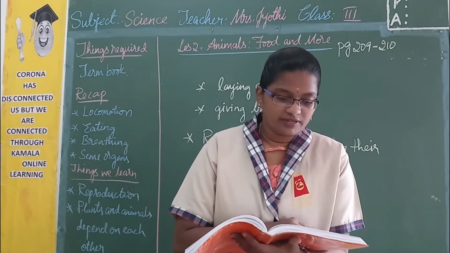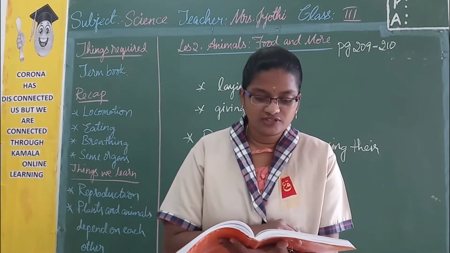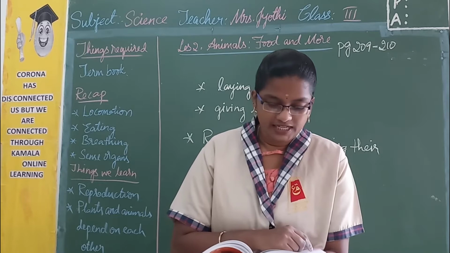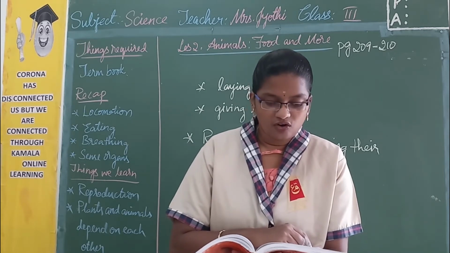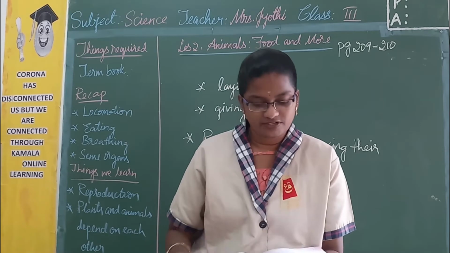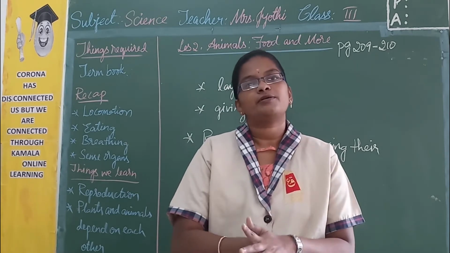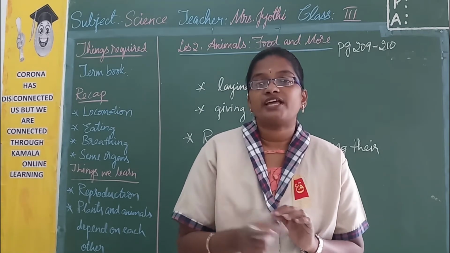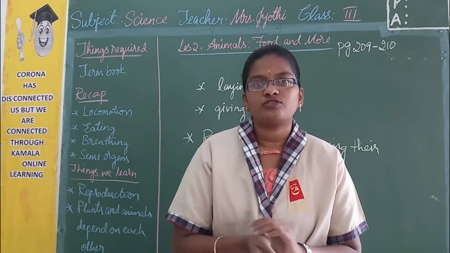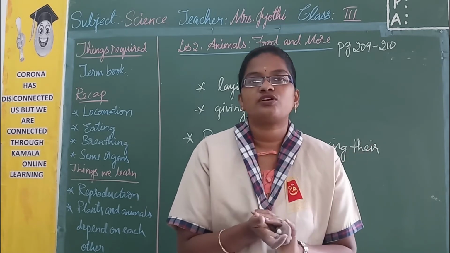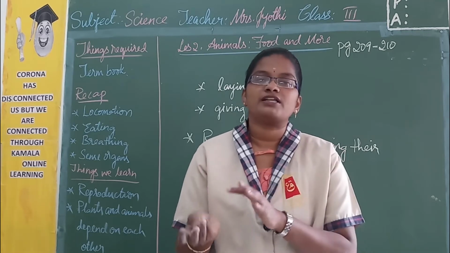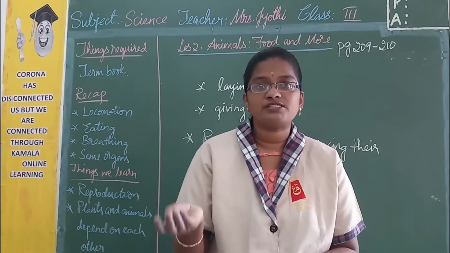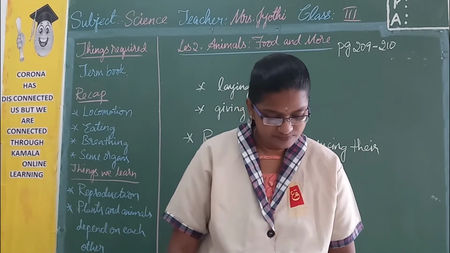In a natural environment, plants are the primary source of food for animals. Since animals cannot make their food, they are entirely dependent on plants and or other animals for their survival. We have already learned that plants can prepare their food with the help of chlorophyll, sunlight, air and water, whereas animals cannot. So plants are the primary source of food for all living beings, and in this way animals depend on plants.